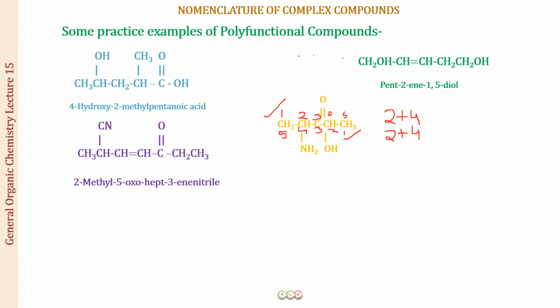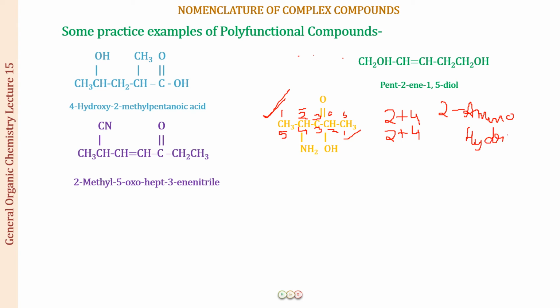When the sum of the locants is the same, you are going to start the numbering from the end where you have the alphabetically first substituent. If you start the numbering from this end, you are going to give position number 2 to the NH2 group. The prefix for the NH2 group is amino, and the other is hydroxy. So which is going to be alphabetically first? It is going to be A, obviously.